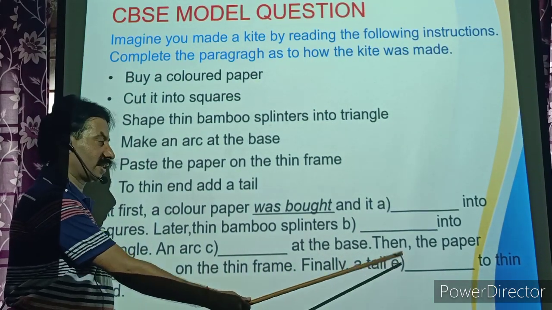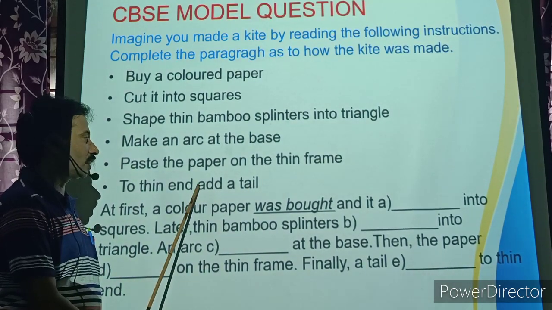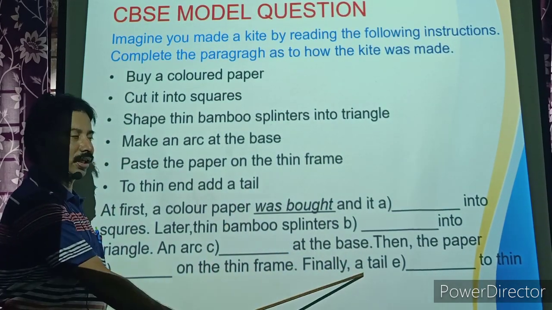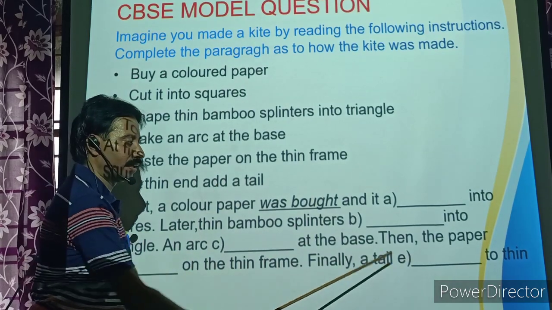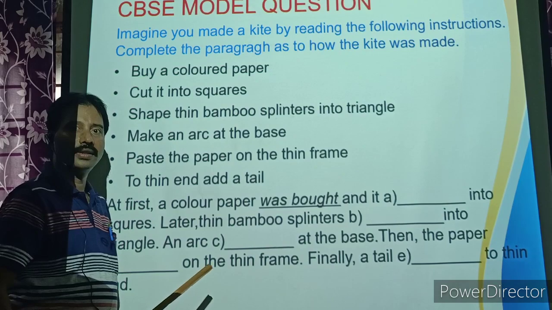Finally, a tail dash to thin end. To thin end, add a tail. Here verb is given here. So finally a tail is singular. Tail was, V3 form of add is added. Finally a tail was added to thin end.